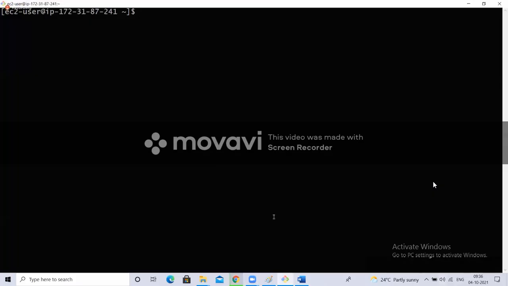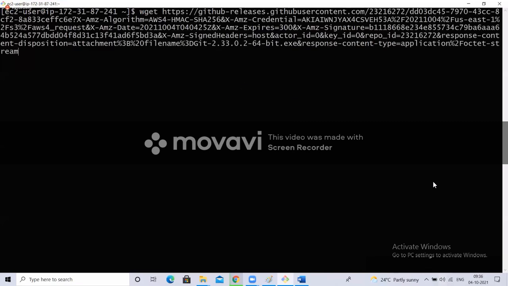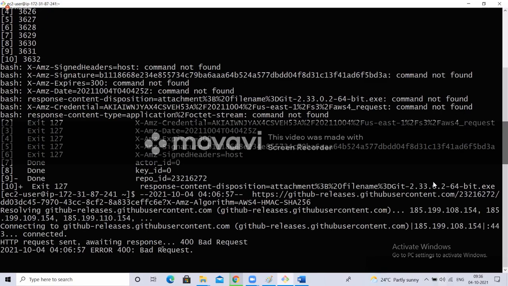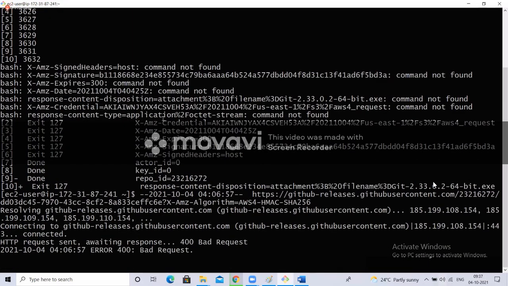Now in Linux, wget is a command to download. Wget, give the link. Right? See, it started. It is saying something: 400 bad request, HTTP request sent, waiting for response. It is not able to download. But you understood, right? How to download? Maybe that URL is not properly copied or something is missing. It's okay, but still it can download. Okay, you understood, right?